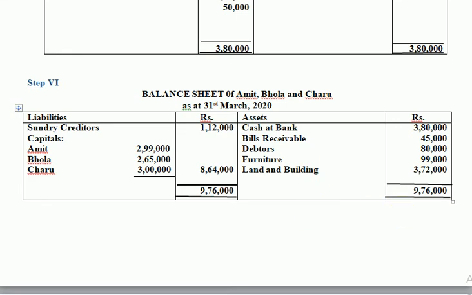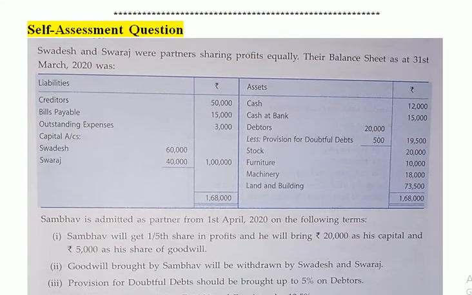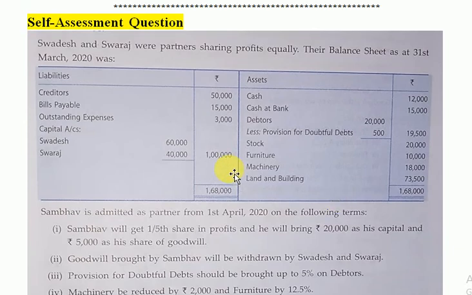And almost a similar treatment question I have attached in this video. This is your self-assessment question coming from the book itself. I have simply clicked and attached. This is one more question which you are going to do with all those 6 steps which we have discussed just now. This is your homework. Children, please understand the previous example I did, note it down in your copy, and follow the same steps for this question and complete it.